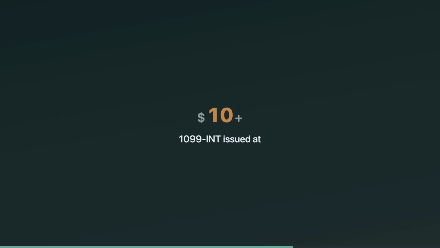Most taxpayers first see interest on Form 1099-INT. A payer generally issues a 1099-INT when interest is $10 or more for the year. But here's the exam twist: even if you don't get a form, taxable interest is still reportable. Missing paperwork doesn't make income disappear. You're reporting the income, not the form.